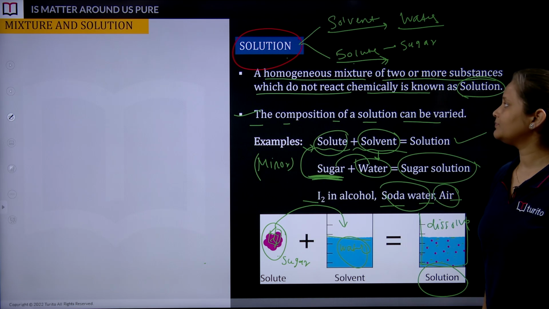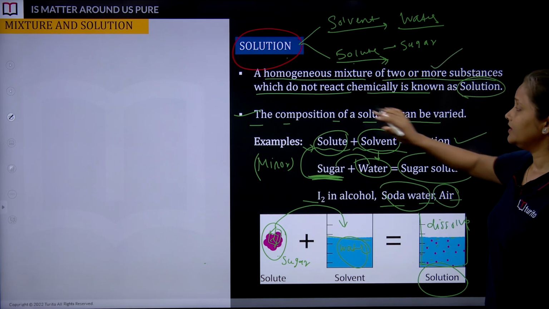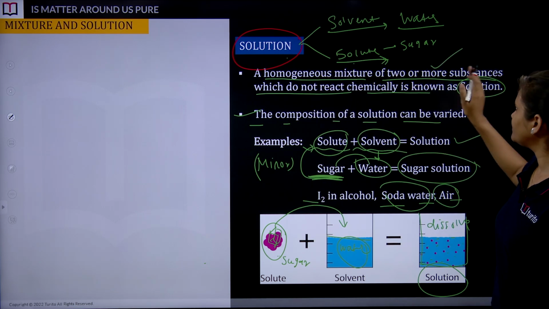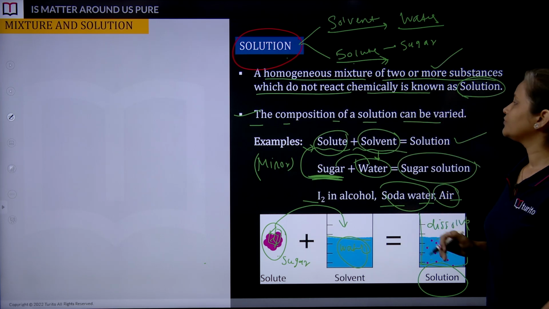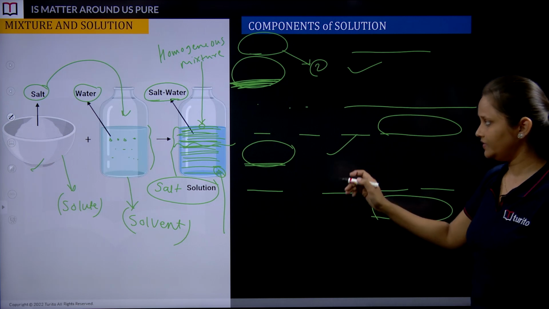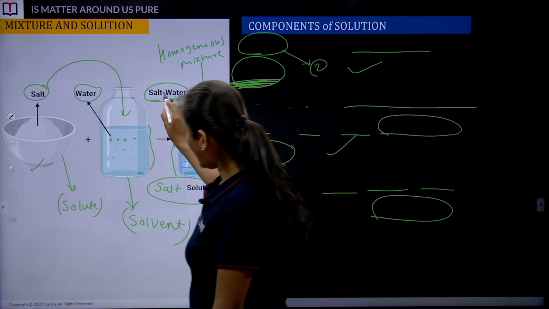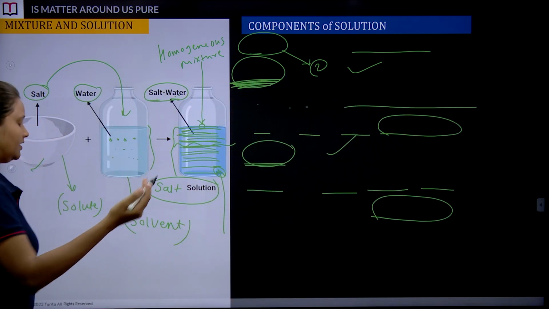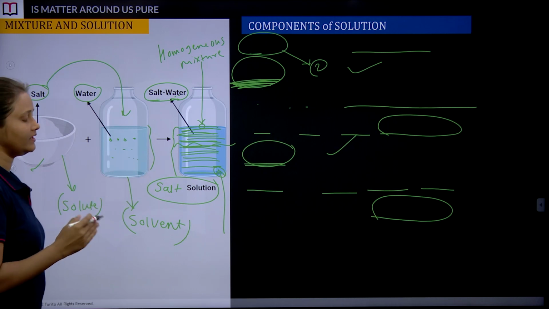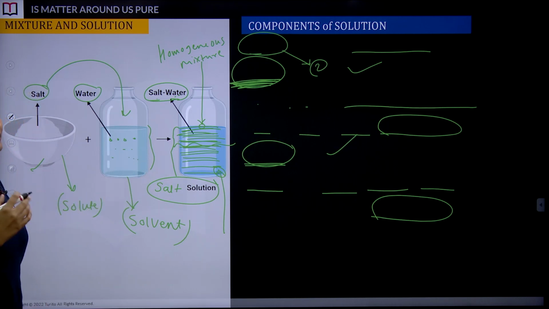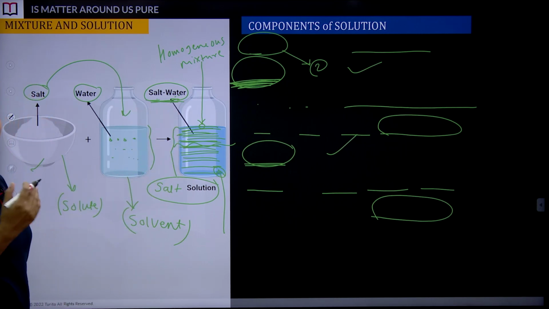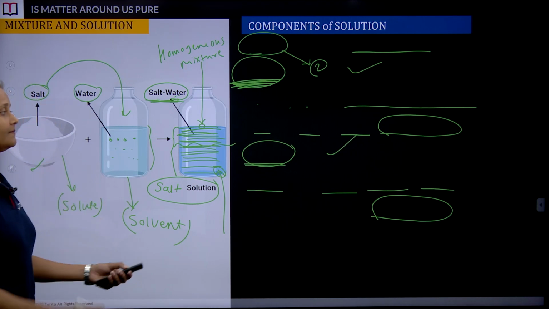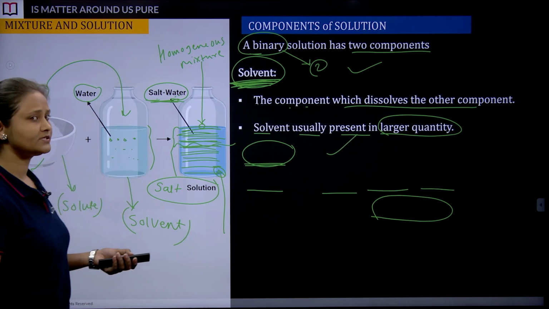This is the definition: a homogeneous mixture of two or more substances which do not react chemically is known as a solution. Here we see salt and water are just getting dissolved with each other. There is no chemical reaction involved, no chemical change happening here. That's why we say they are not chemically combined. All right, quickly make a note of this.